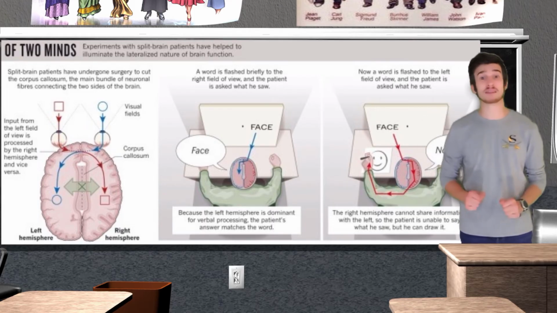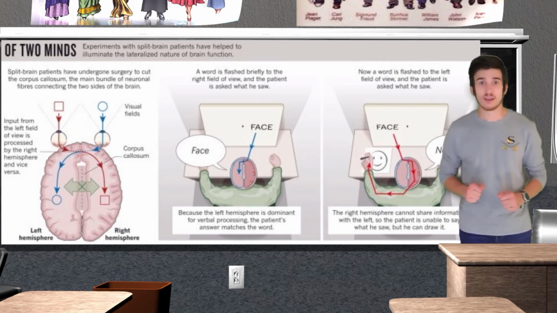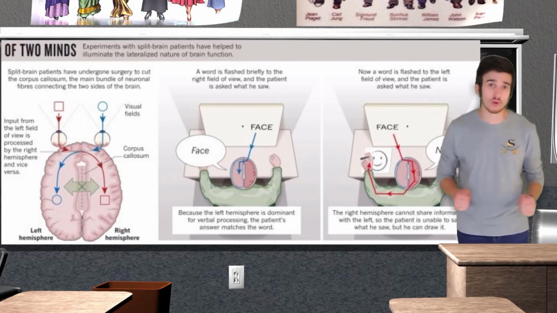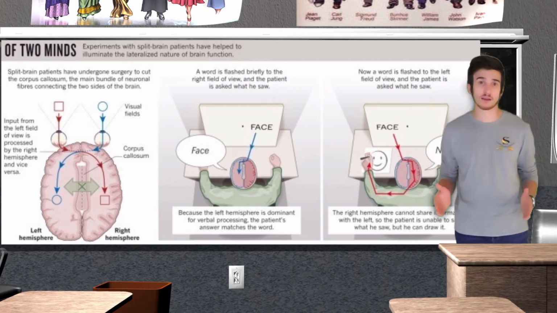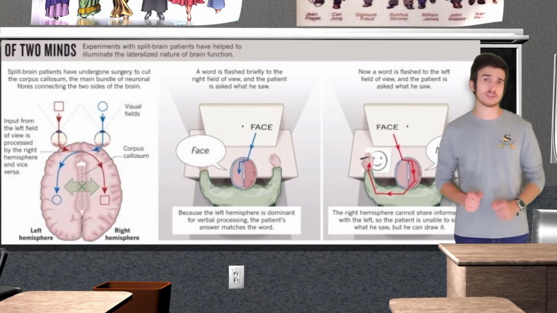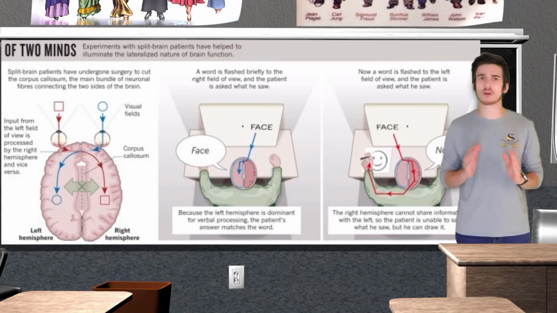However, this information still is being processed by the right hemisphere. When asked to draw a picture with their left hand, the subject would draw a face, because that's the word that they saw, showing nonverbal comprehension of the presented stimuli. Michael Gazzaniga, a psychologist who worked with Sperry, continued split brain research, specifically focusing on lateralization of function. Rather than me going on and on about Gazzaniga's work, I'm just going to show you a quick video clip of his experiment.